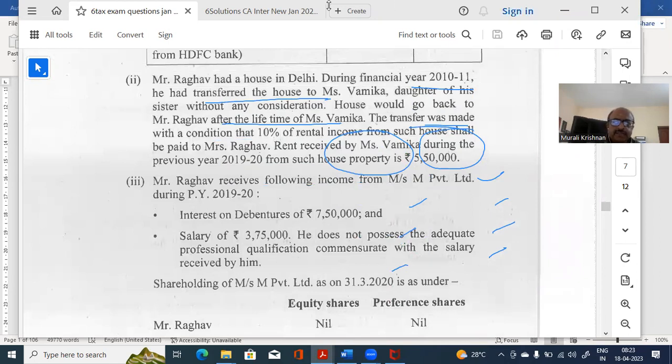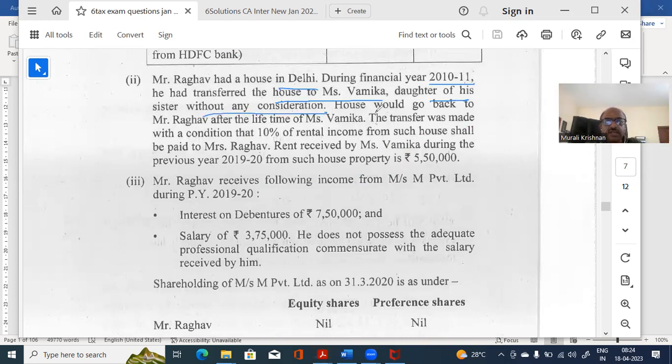Now what they're saying is that Mr. Raghav has a house in Delhi. During the financial year, he had transferred the house to Vamika, daughter of his sister, without consideration. The house would go back to Raghav after the life of Vamika. The transfer is made with a condition, so this is a conditional transfer, a revocable transfer.